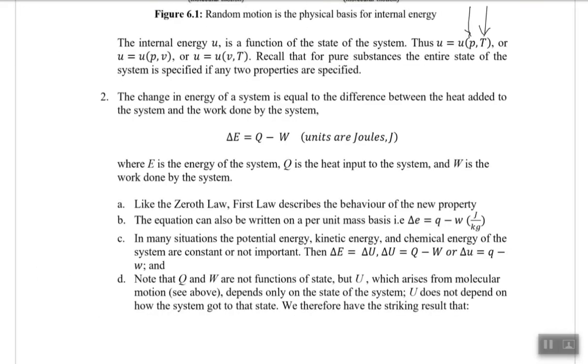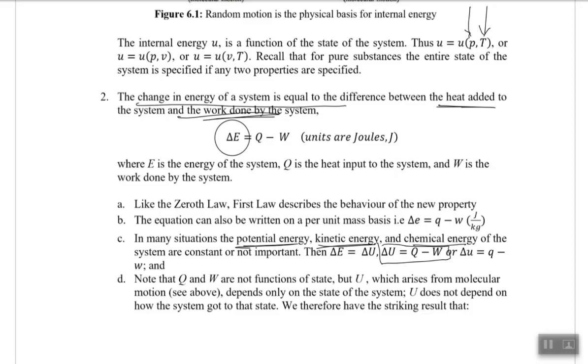So what does the first law of thermodynamics actually say? The change in energy of the system is equal to the difference between the heat supplied and the work done. For a control mass system, as we have said, we do not have potential energy, kinetic energy, or chemical energy, so we are only restricting ourselves to internal energy.